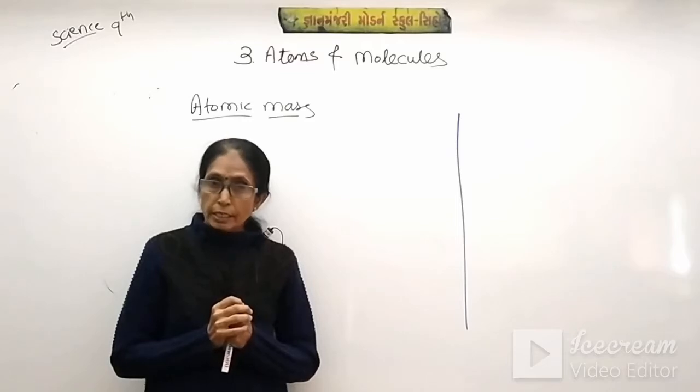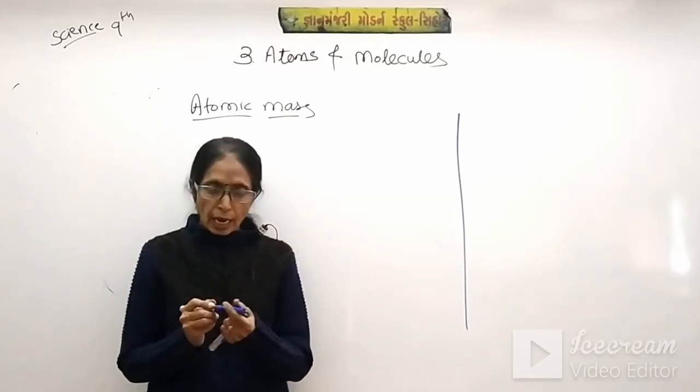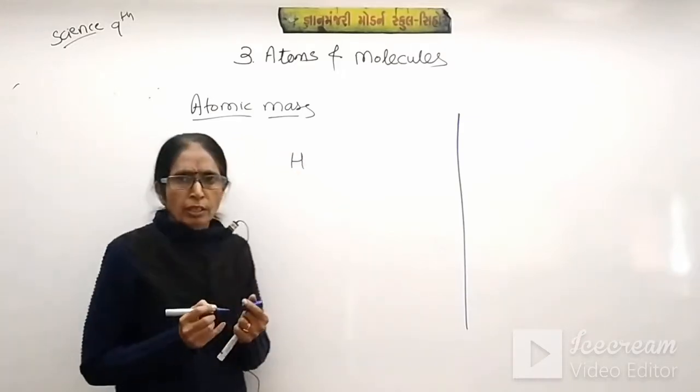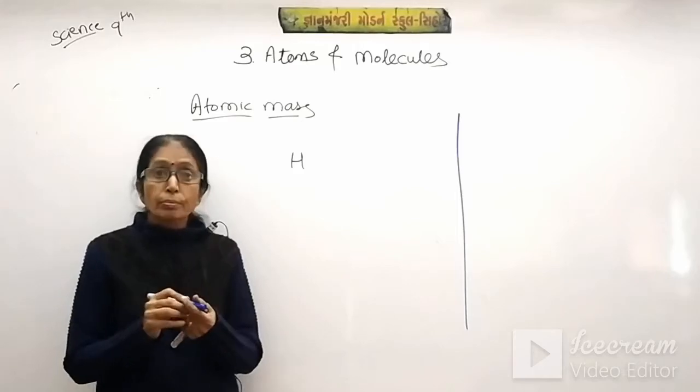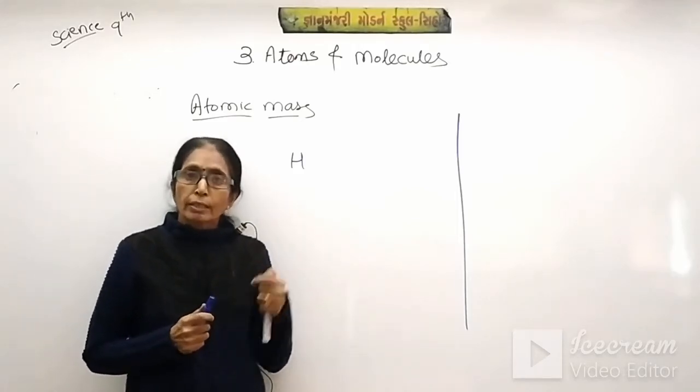Atom is itself a very small tiny particle, and the mass of that tiny particle was calculated by the scientists. First of all the mass of the hydrogen was taken, but it is very small, very negligible we can say, so it is not possible to calculate the mass.